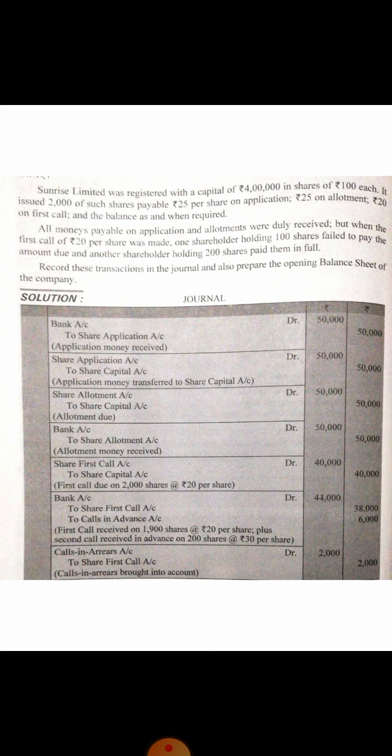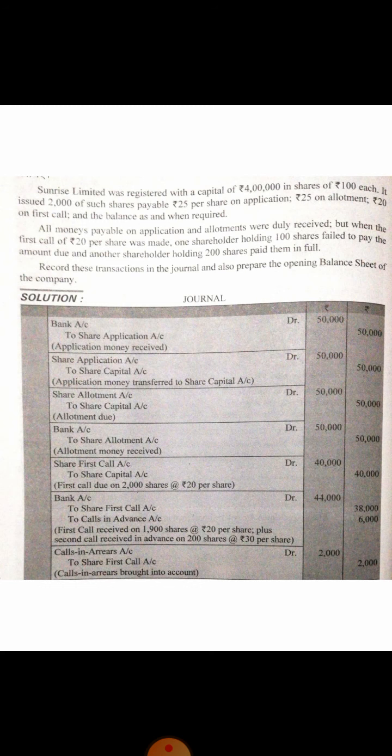One thing we will keep in mind is that it is a case of issue of shares at par. Clear? Reason being, the shares are issued at their face value. The share was of rupees 100 each and the money given at application, allotment, first and final call is also rupees 100. That means the issue price and the face value are the same. So this is why we will not take any premium or discount. Clear? Now for the allotment, first the due entry is to be passed.